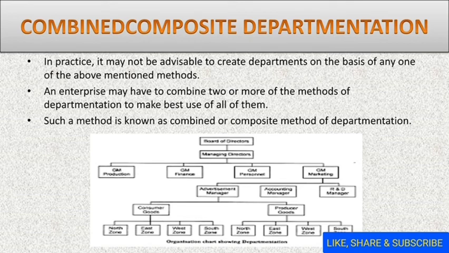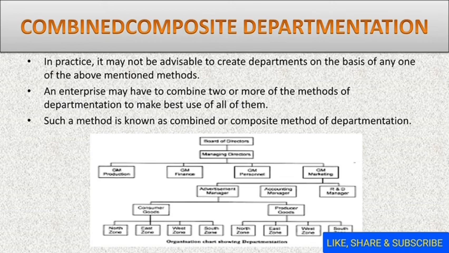So in practice, it may not be advisable to create departments on the basis of any one of the above mentioned methods. So an enterprise should always combine 2 or more methods of departmentation to make best use of all the advantages of every type of departmentation. Such a method is known as the combined or composite method of departmentation.